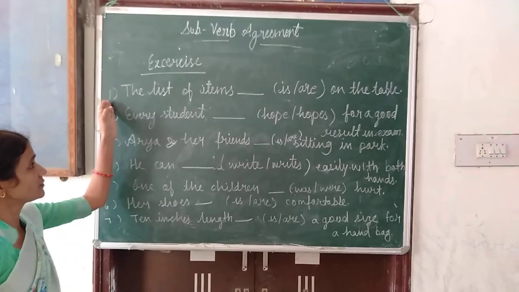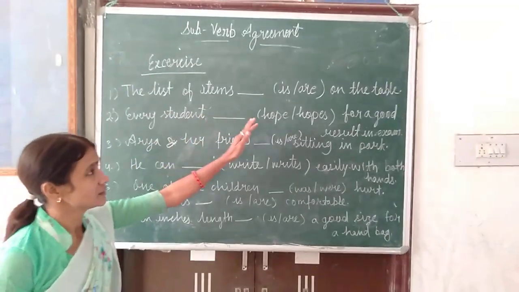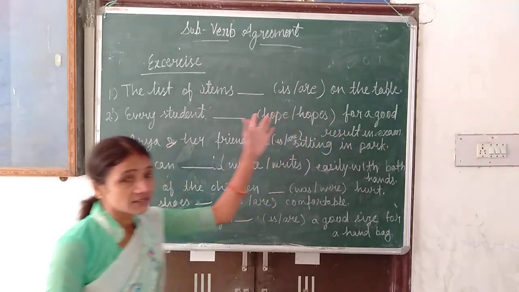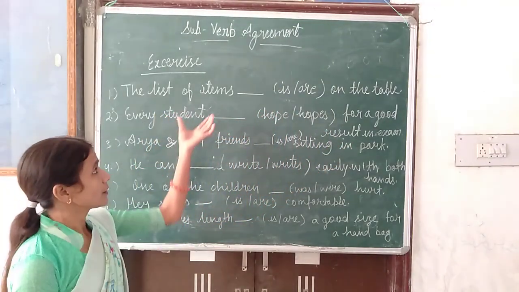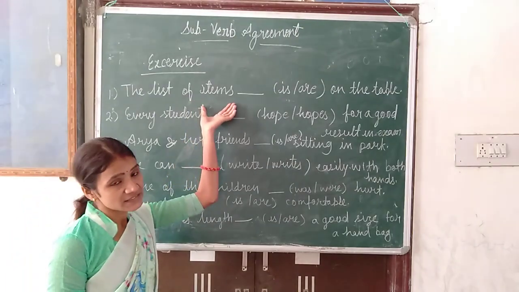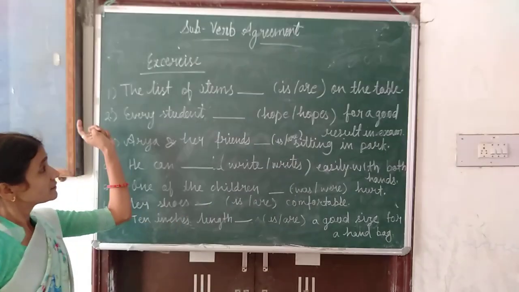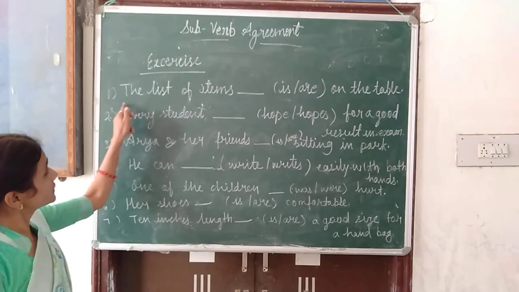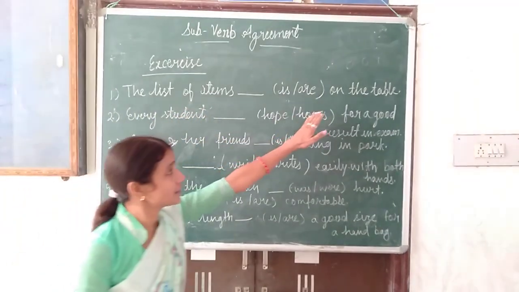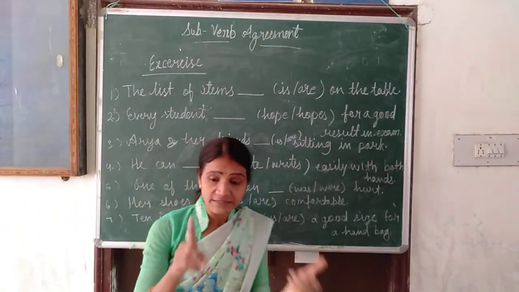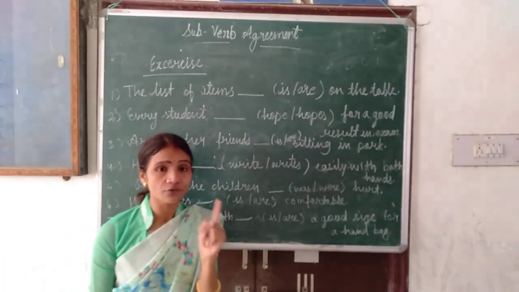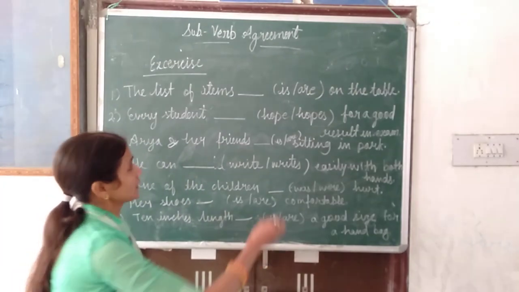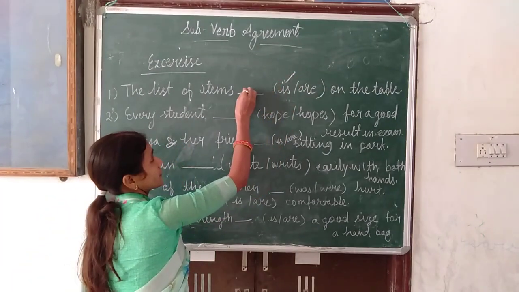Example, sentence number 1. The list of items is or are on the table. See now, when we have these types of sentences, we have to understand, because items is given in the plural, but try to understand the sentence. The list of items on the table. So on the table there is a list, not items. The list, it means we have only one list. So that time we will use is. So the correct answer is is.